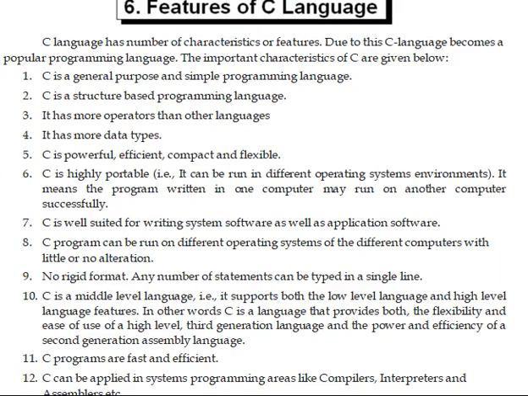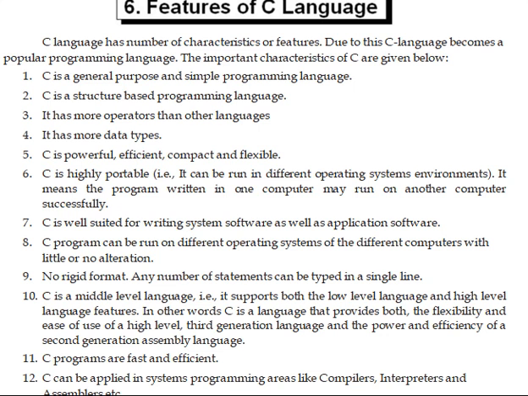So these are the features of C language. C language has a number of characteristics or features. Due to this, C language became a popular programming language. The important characteristics of C are given as: C is a general purpose and simple programming language. By using this C language, we will develop general purpose applications, window based applications.